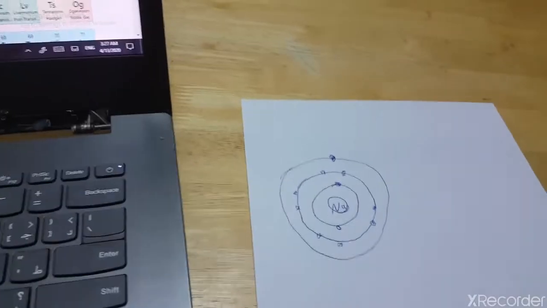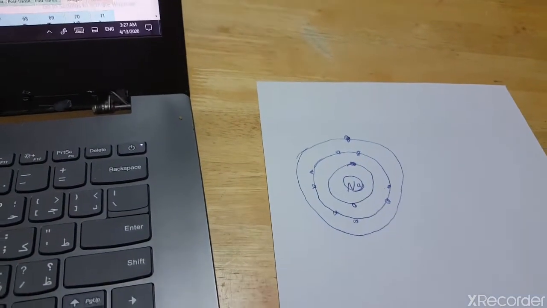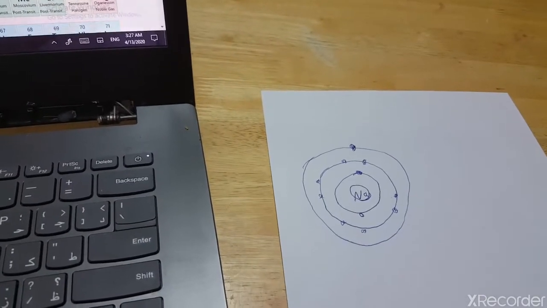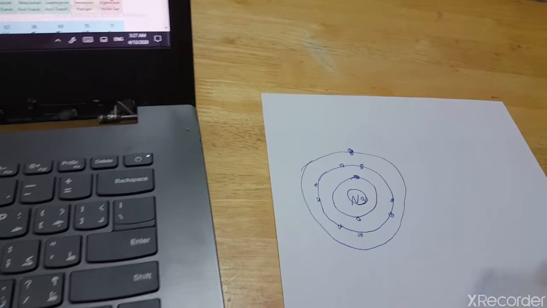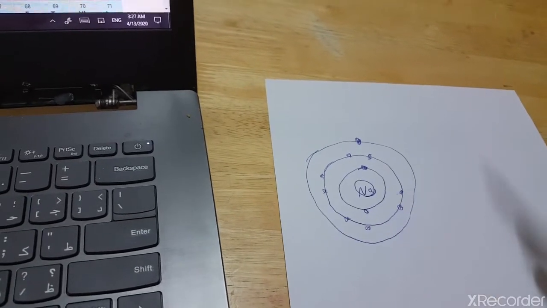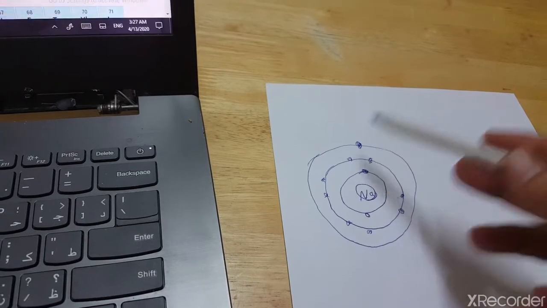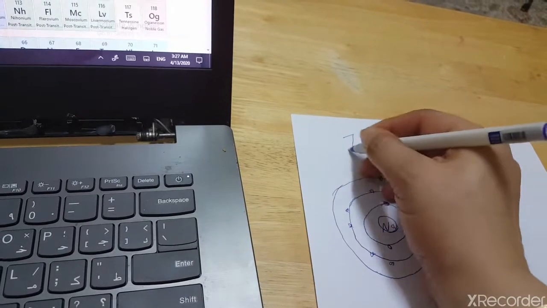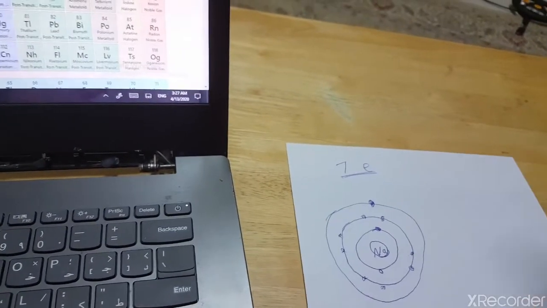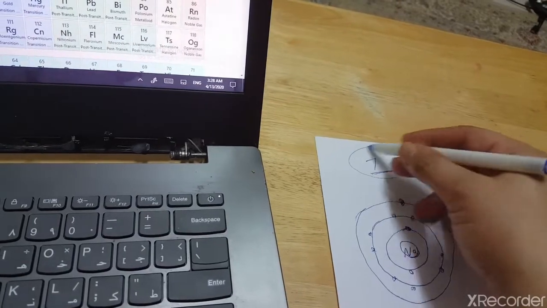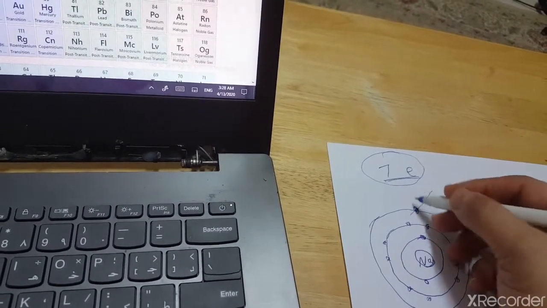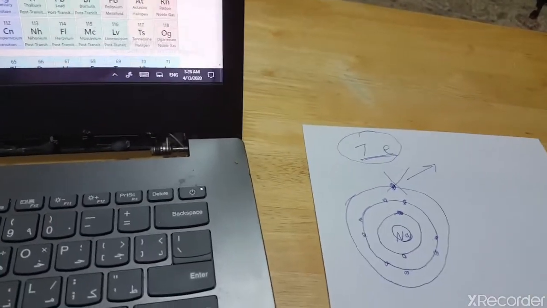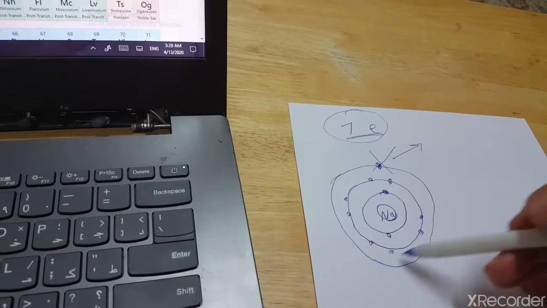Only 1. But as we said, all atoms tend to have 8. So what will sodium do? The sodium should gain 7 electrons to finish its outermost energy level, which is not logical. So it is better for it to get rid of this electron, to give it away. So finally, what will happen?